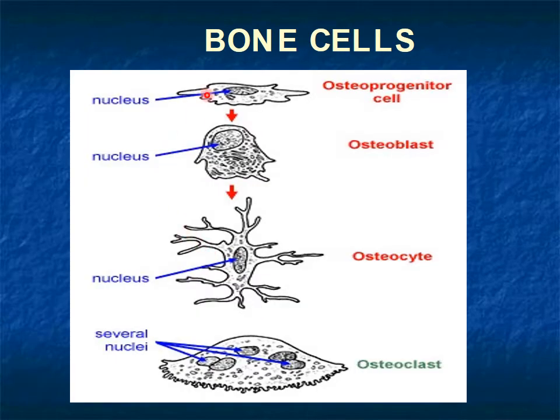So this is the beautiful picture of a flattened osteoprogenitor cell. It is the precursor or the parent cell. It changes into osteoblast by mitosis. Now it is an inactive cell, and then it becomes activated, which is called osteocyte, which forms the bone. And we have another type of cells having several nuclei, which are called osteoclasts. These are the bone eating cells.